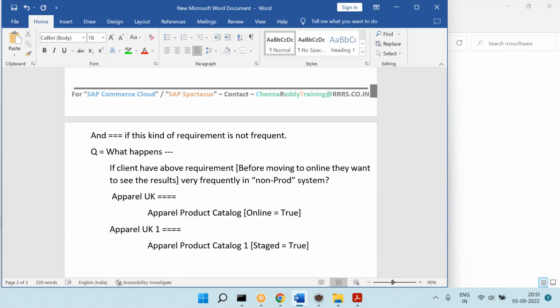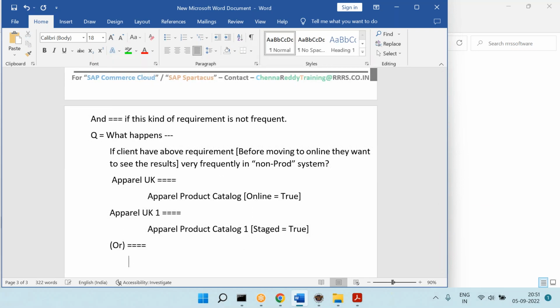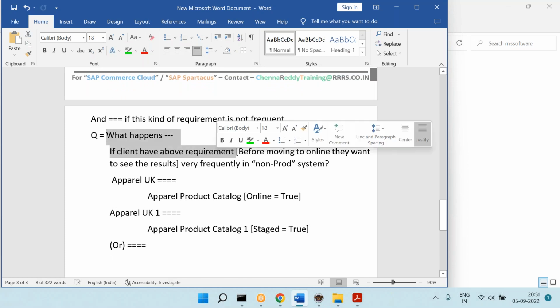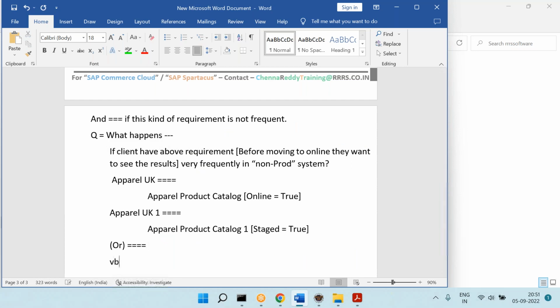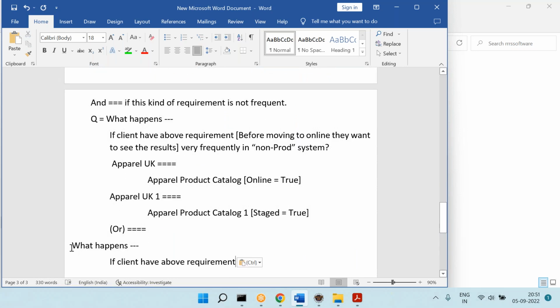Or another scenario is what happens if the client has the above requirement in production?